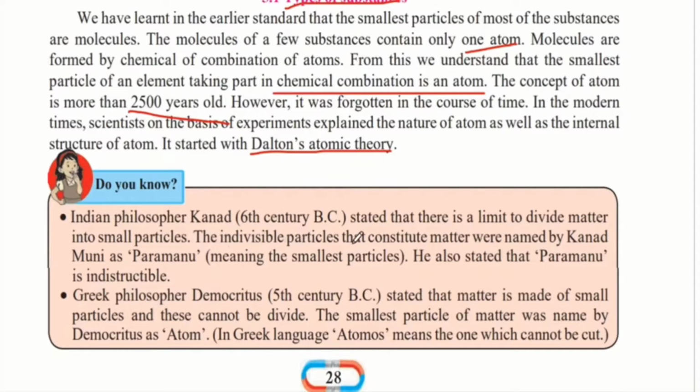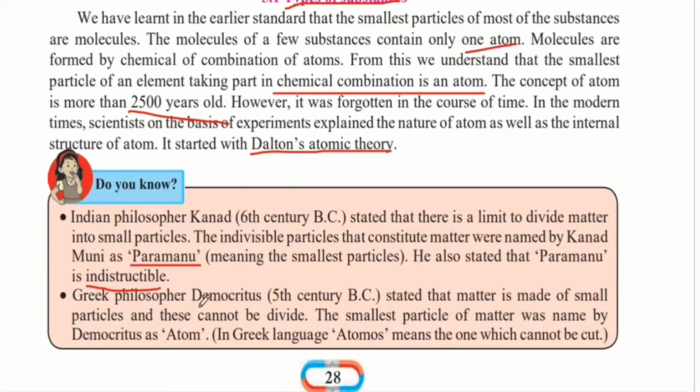The individual particles that constitute matter were named by Kanad Muni as Paramanu, which means smallest particles. He also stated that Paramanu is indestructible, that is, you could not destroy it.